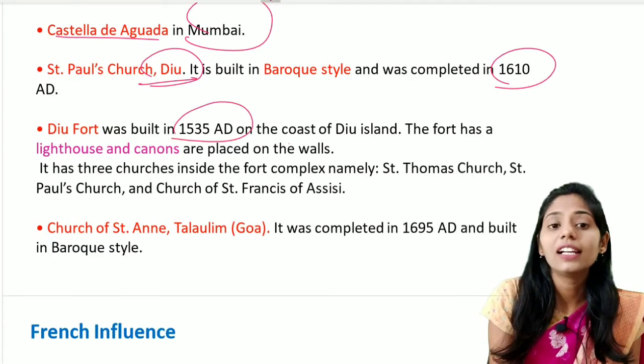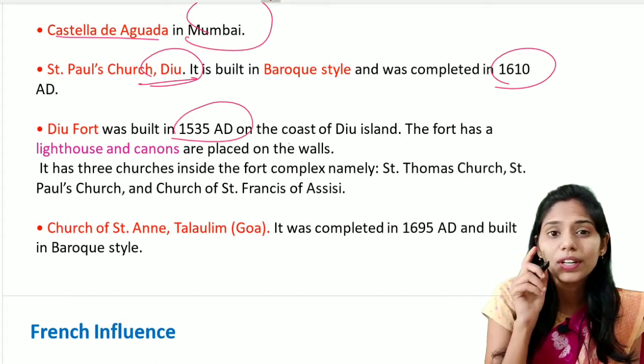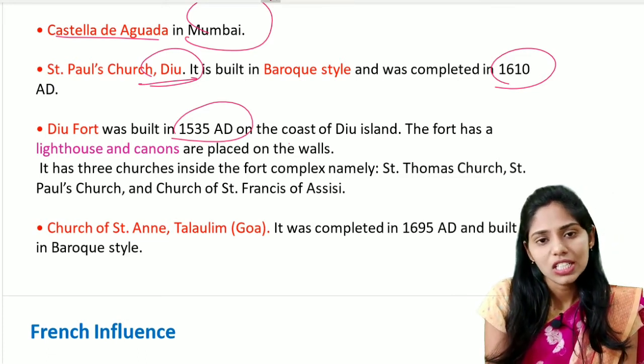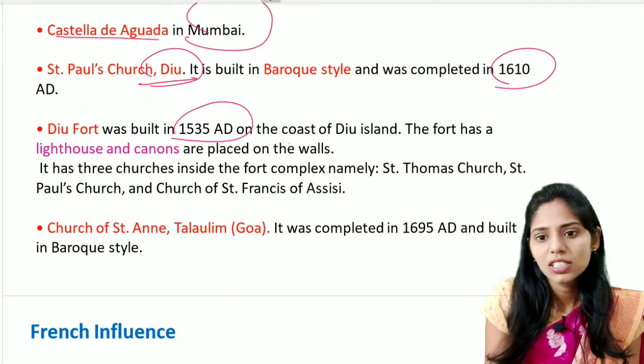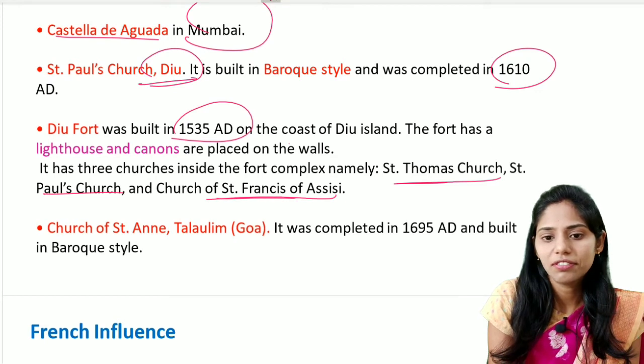The fort had a lighthouse and cannons placed on its walls. This is one of the important and unique features of the Diu Fort. There are also three churches present inside this fort: Saint Thomas Church, Saint Paul Church, and the Church of Saint Francis of Assisi.